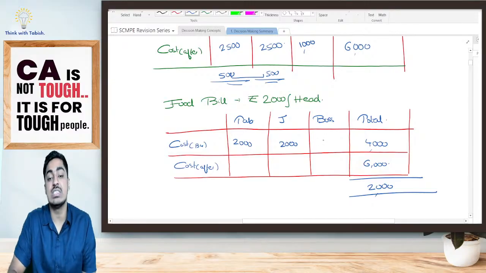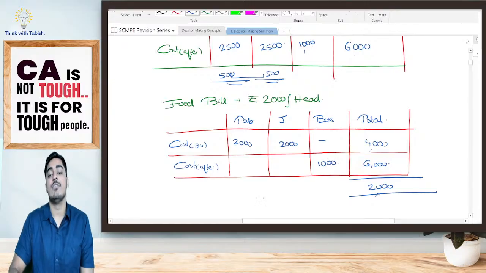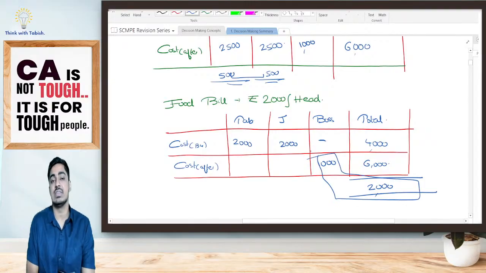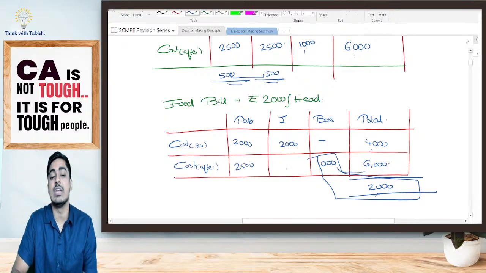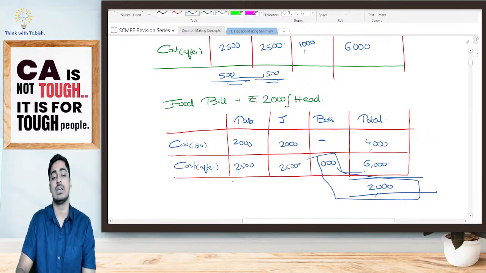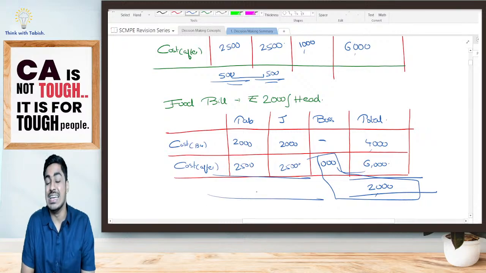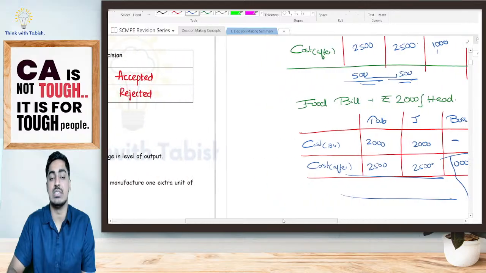As against that, what is the marginal revenue we are getting? We are only getting 1,000 rupees. We should not be accepting the decision. Because if we accept the decision, he has given me 1,000, the balance 5,000 I need to pay from my pocket. That means 2,500. So my cost is increasing, so I should not accept the decision.